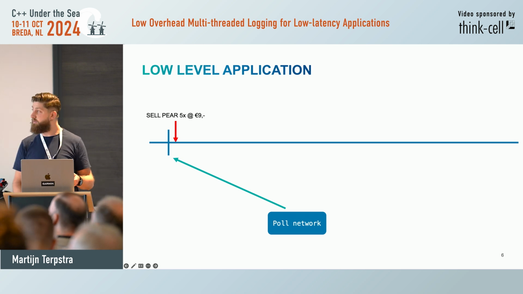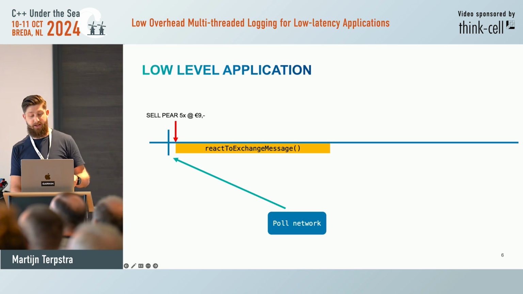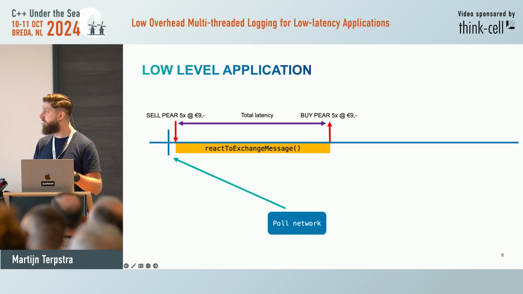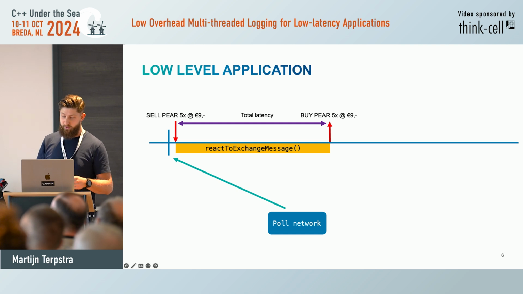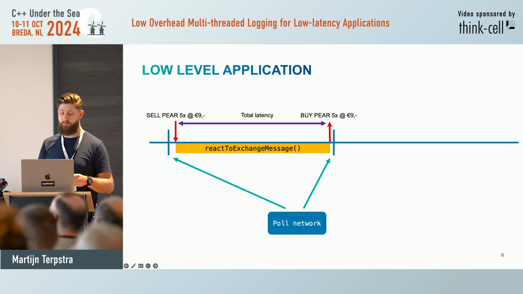So the order comes in, and we start reacting as quickly as possible. We decide this is a nice order, and we choose to buy it. Now that we've done the receiving and the sending, we know our total latency. This is what we want to have as quick as possible. So now we're done, and we're ready to pull for another order.